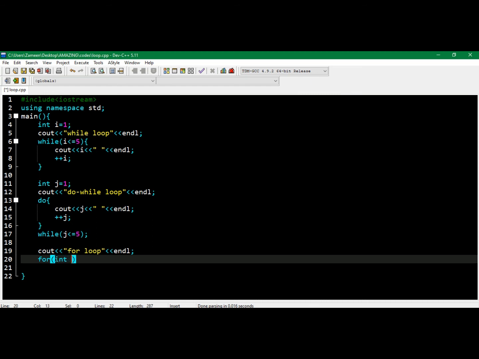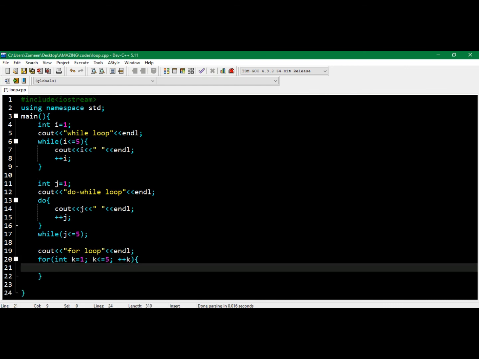So we can declare the integer, define the condition, and increment it in the same line. Integer k is equal to 1. We have initialized the variable. Now we are giving the condition k is less than or equal to 5, and increment k.